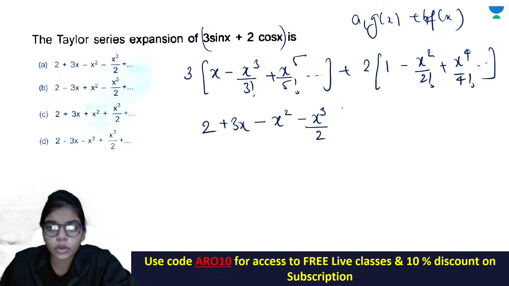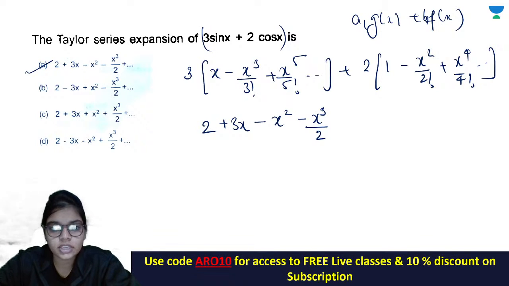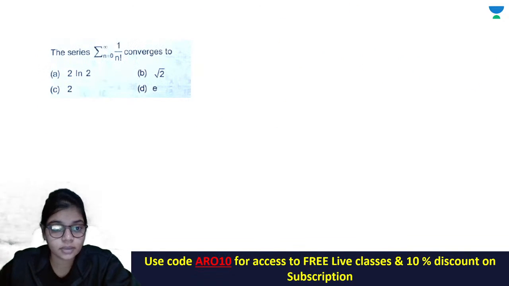Okay, so what is the answer which is matching your observation? It's A. Okay, so easy question, easy approach.